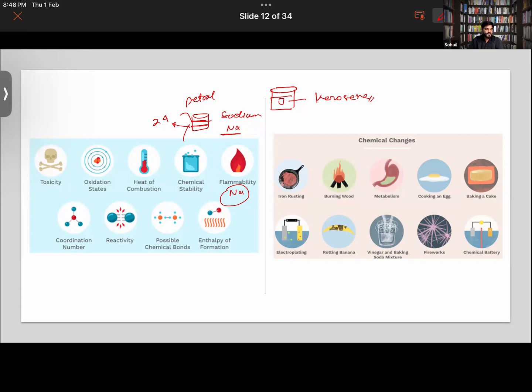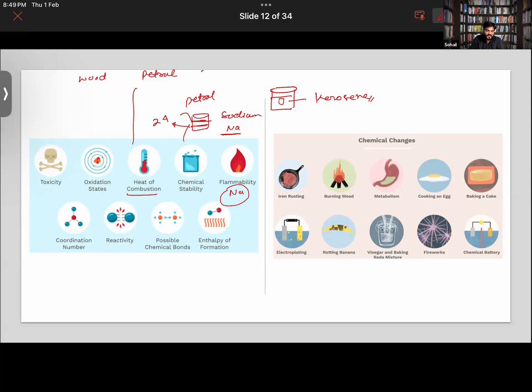Will two substances catch fire at the same temperature? Combustion, you understand? Basically, it is the process of burning in the presence of oxygen. My question was: for petrol to catch fire or wood to catch fire, which one requires more heat, petrol or wood? Wood. Wood requires more, right? Take some more examples.